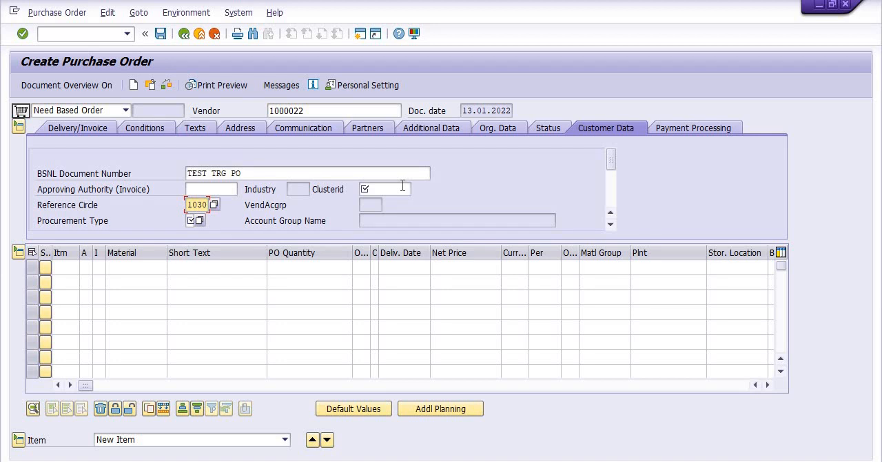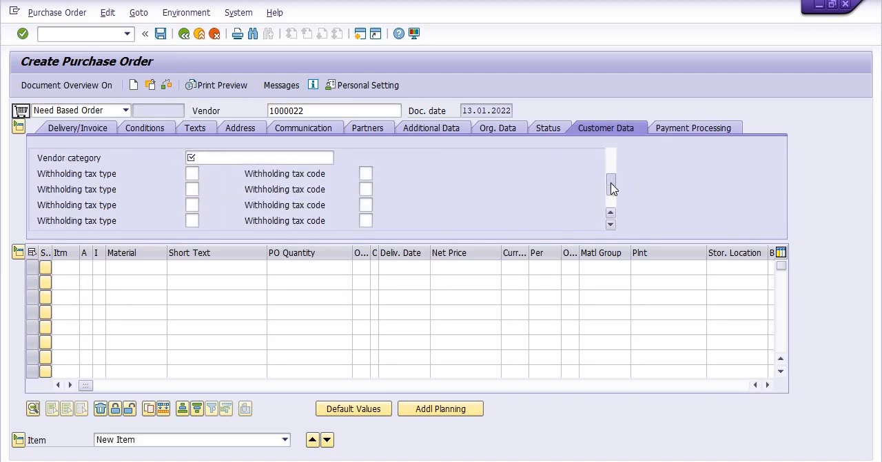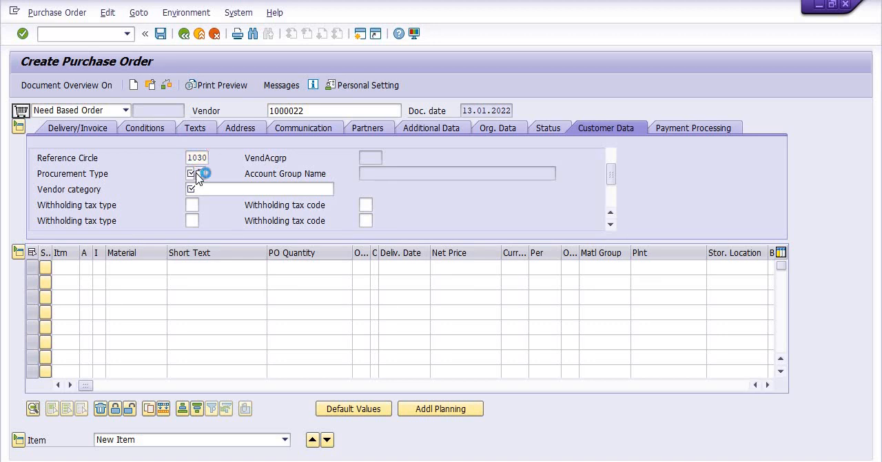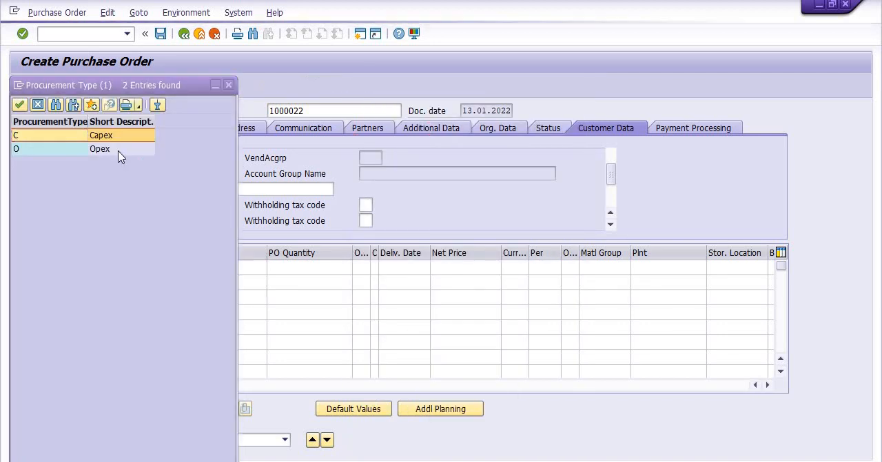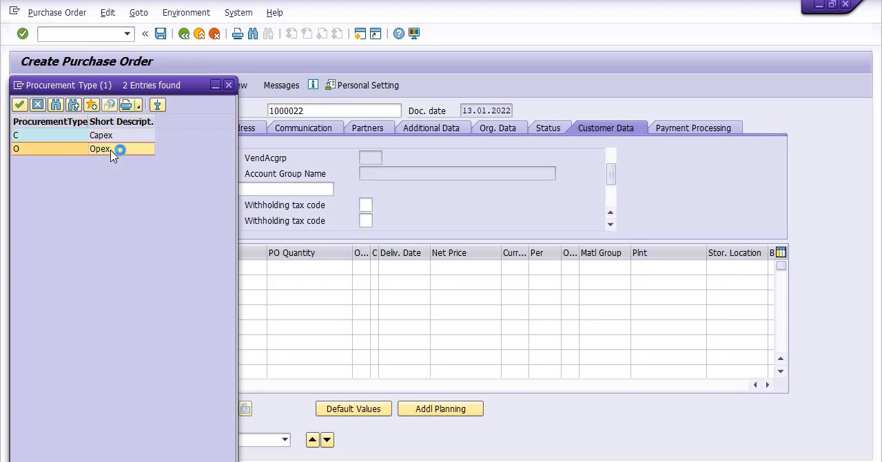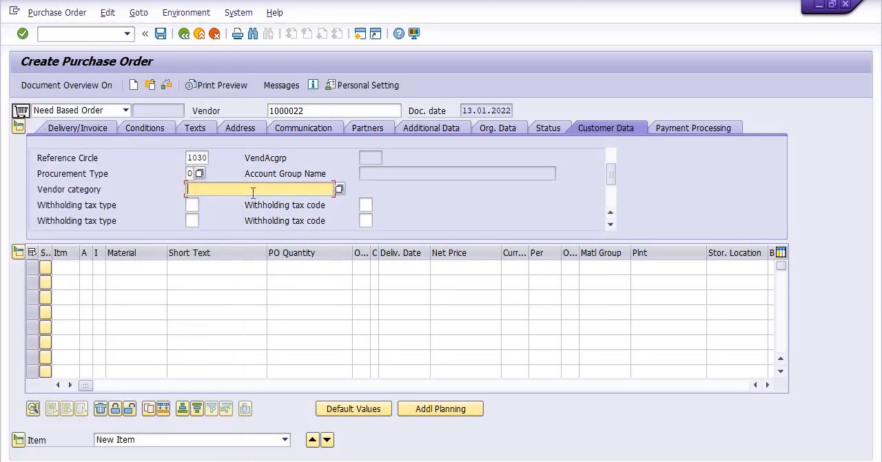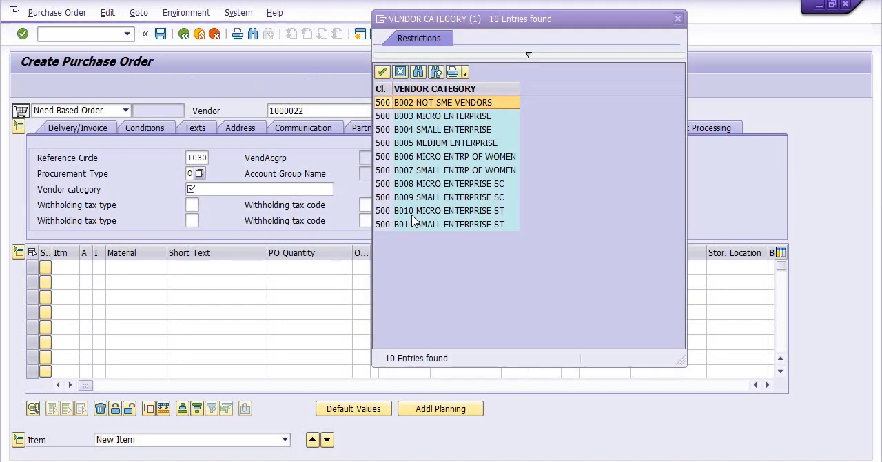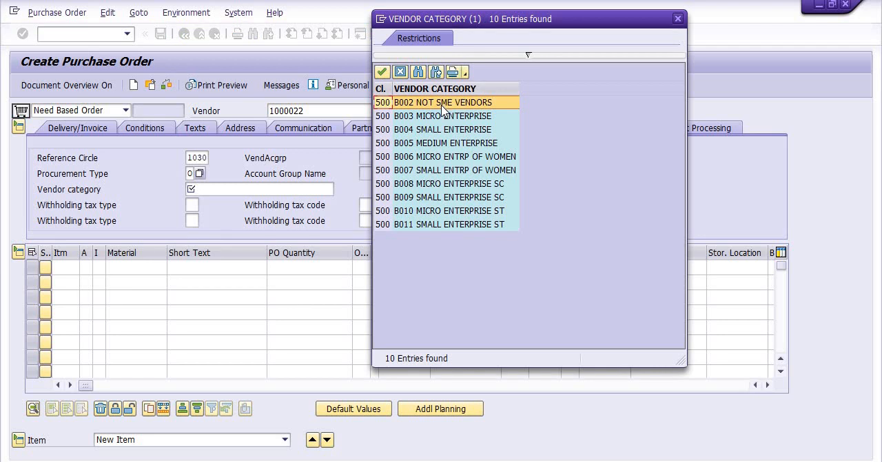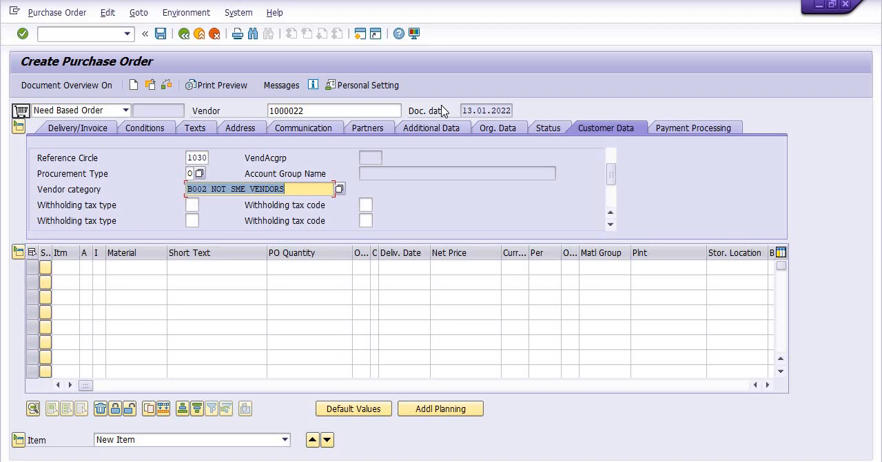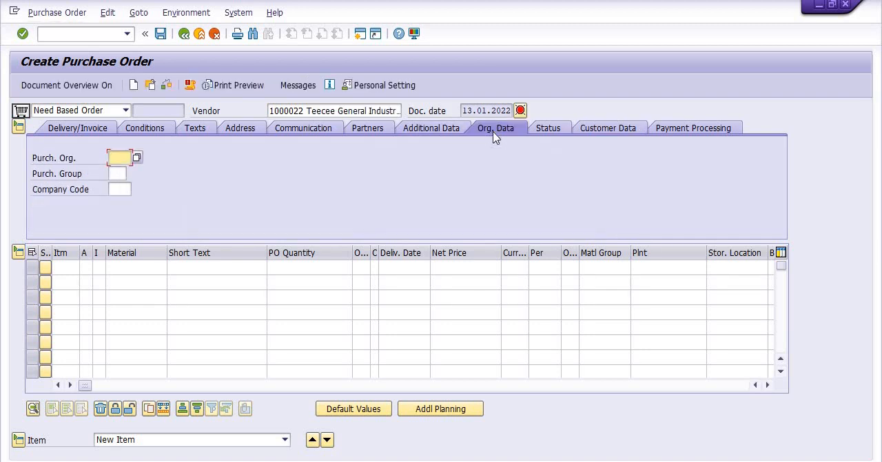Here you need to fill your company code 1030. In the procurement type, because we are creating the purchase order for the services, so OPEX. Here you need to choose the vendor category. Because our vendor is not an SME vendor, we have chosen B002. Fine. So next you go in the ORG data.